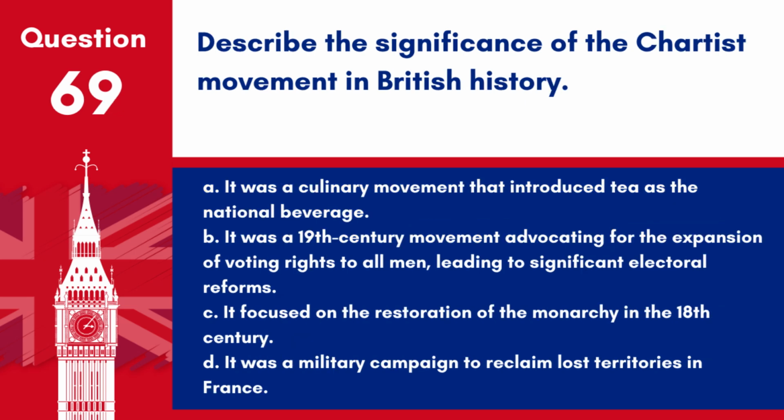Question 69. Describe the significance of the Chartist movement in British history. A. It was a culinary movement that introduced tea as the national beverage. B. It was a 19th century movement advocating for the expansion of voting rights to all men, leading to significant electoral reforms. C. It focused on the restoration of the monarchy in the 18th century. D. It was a military campaign to reclaim lost territories in France.